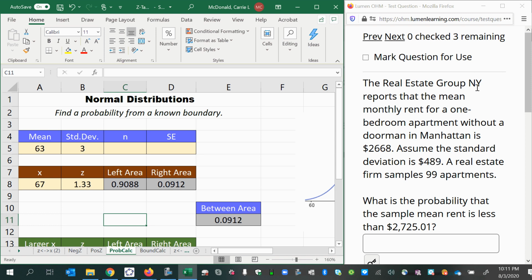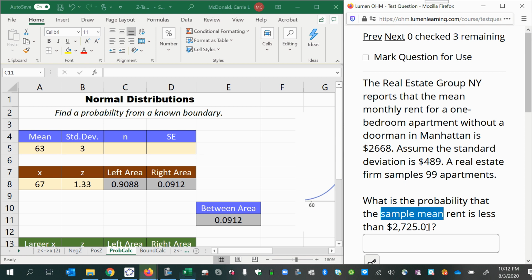The Real Estate Group New York reports that the mean monthly rent for a one-bedroom apartment without a doorman in Manhattan is $2,668. Assume the standard deviation is $489. A real estate firm samples 99 apartments. What is the probability that the sample mean rent is less than $2,725.01?